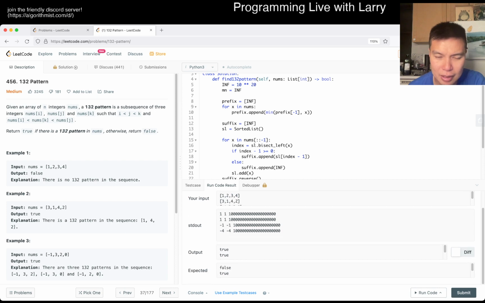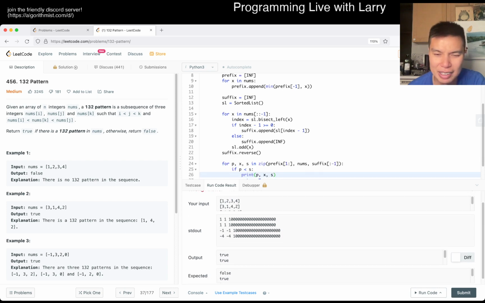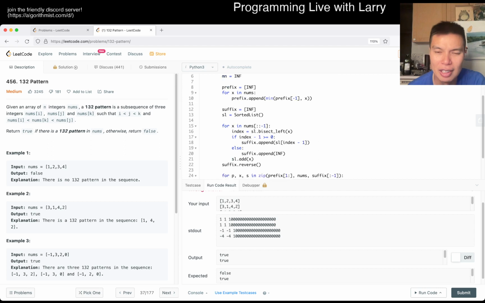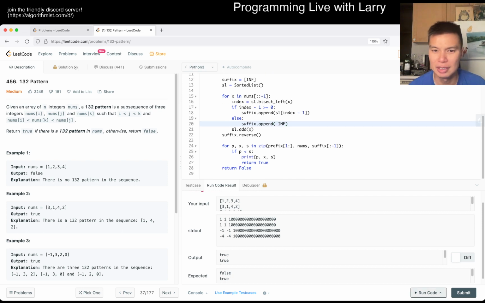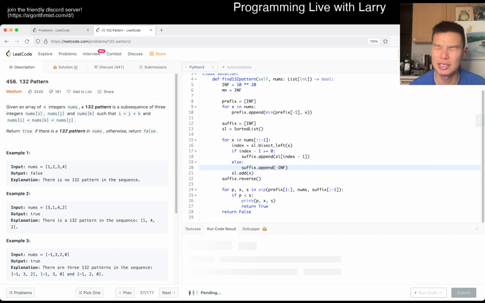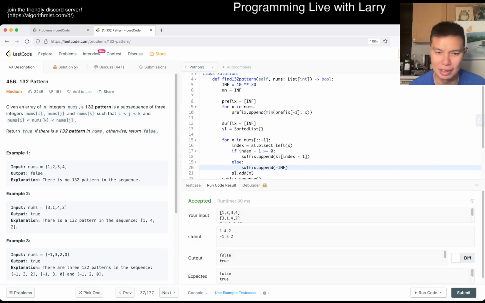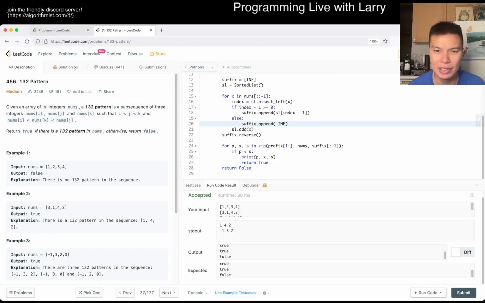Oh no. Okay. Well, if infinity is in there, that's always going to be true. Do I want it to be infinity or negative infinity on suffix? Yeah, let's make it negative infinity, because that makes more sense, because that is going to be the next number that's smaller than it. Okay, so that looks good for here.